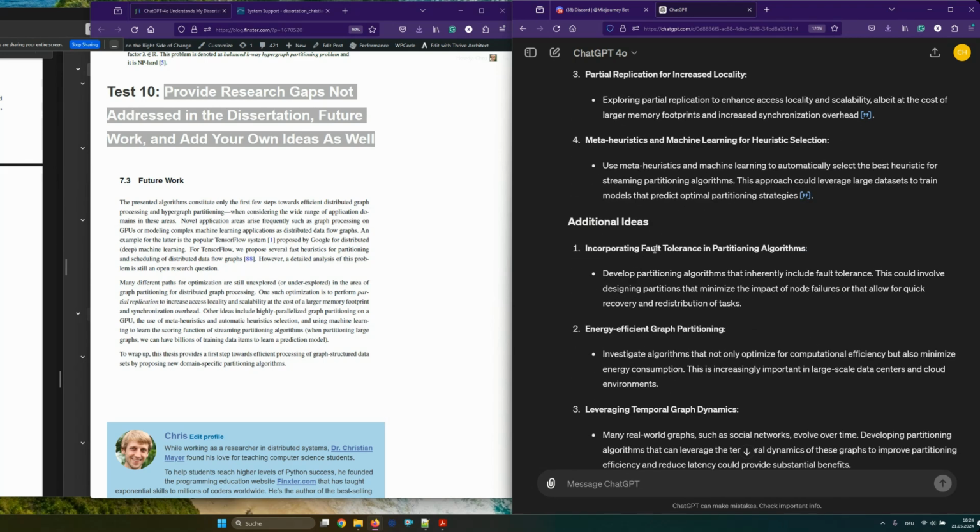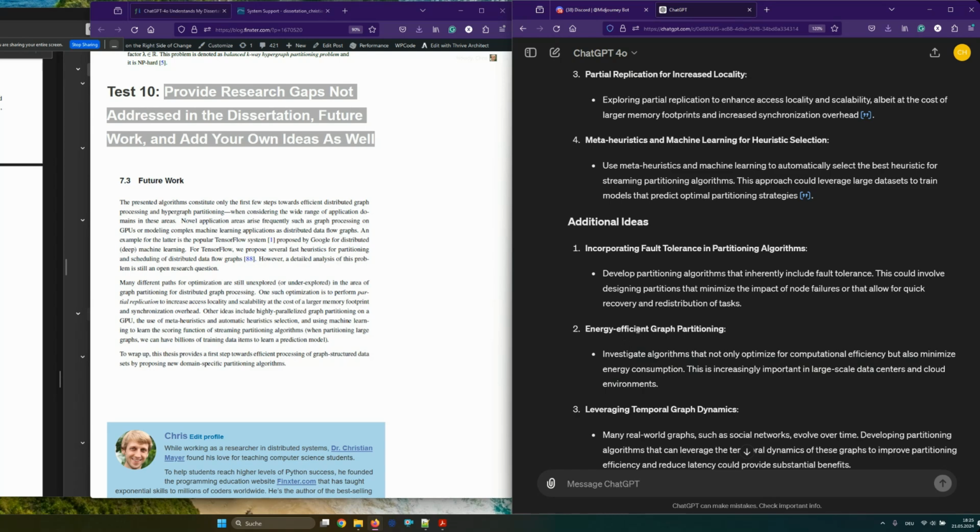So it gives me additional ideas, incorporating fault tolerance in partitioning algorithms. This is a great idea, actually. I never thought of this. It is a distributed system, right? So it needs to be fault tolerant as well. Energy efficient graph partitioning. I think we could write a paper on this. This is awesome. This is awesome. Energy efficiency, considering it, is definitely a research gap.